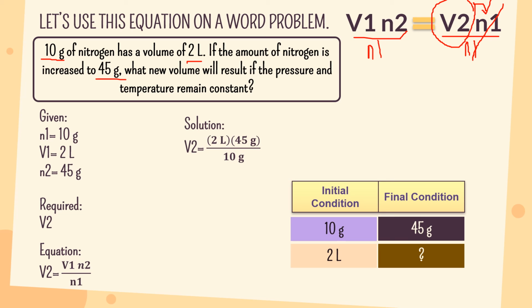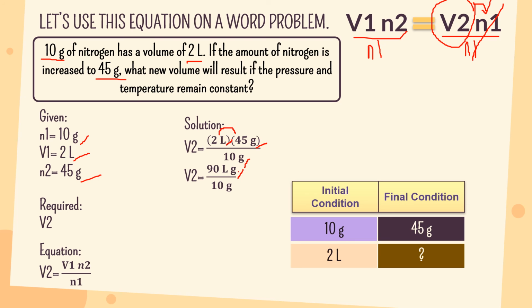So we have the final volume equals the product of initial volume, which is 2 liters, and final amount of gas, which is 45 grams, over the initial amount of gas, which is 10 grams. First we need to get the product of 2 liters and 45 grams. So 2 multiplied by 45, we will have 90 liter grams.